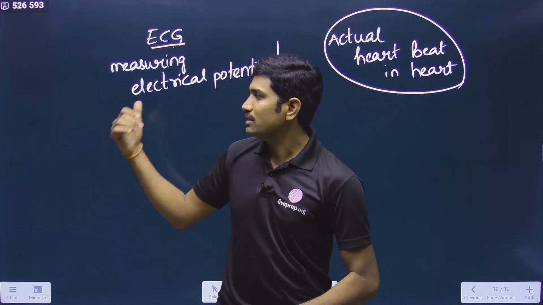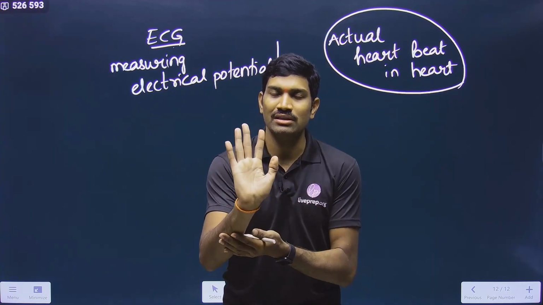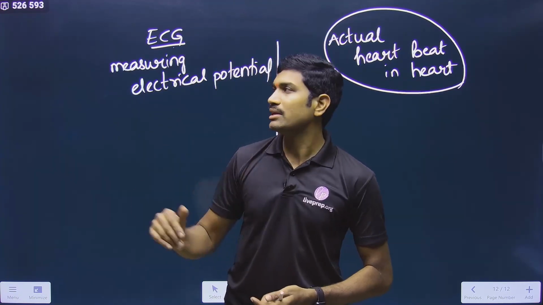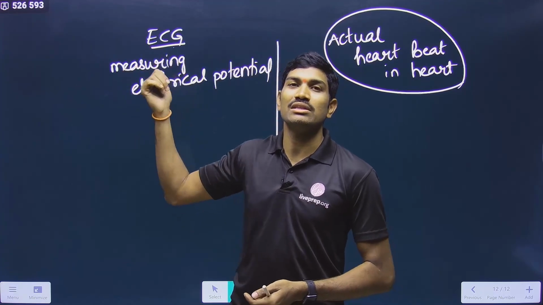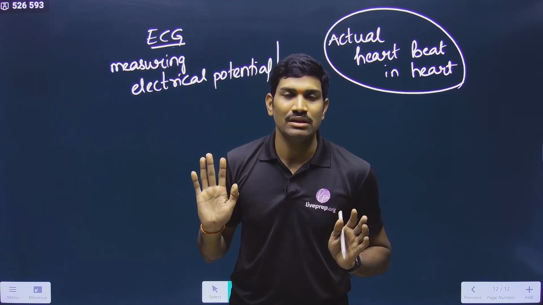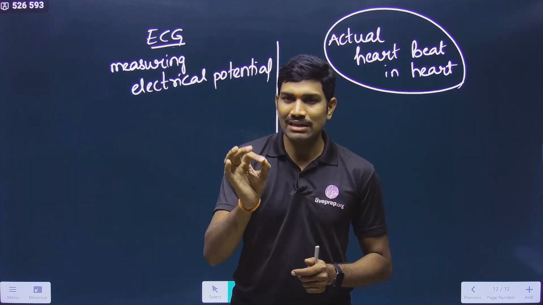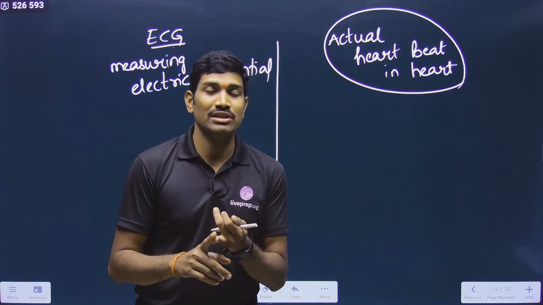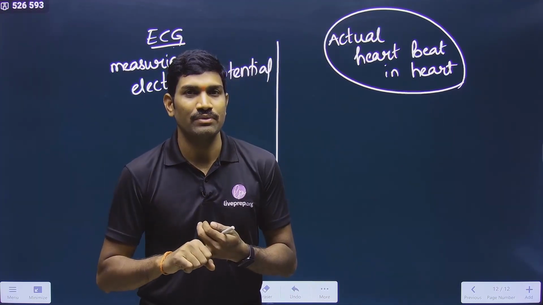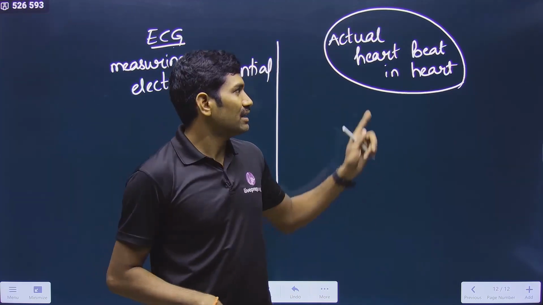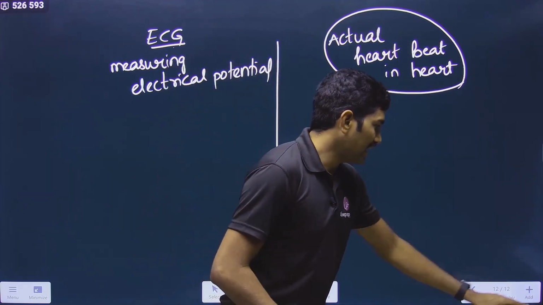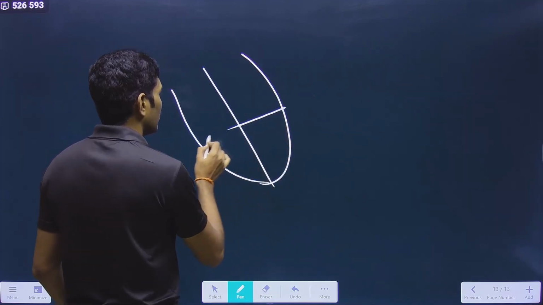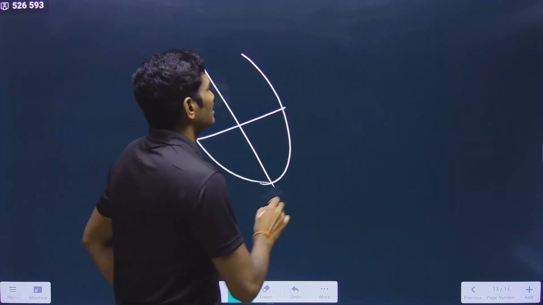And what this ECG report, the electrocardiogram, is showing is the electrical activity during the heart contraction. Understood or not? Only the electrical activity. So whichever is undergoing depolarization, repolarization, only those things it is showing. But please observe carefully, when you are talking about the nodal tissue here, now let us see this.